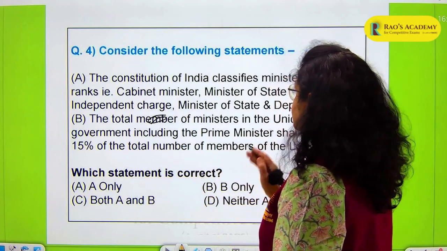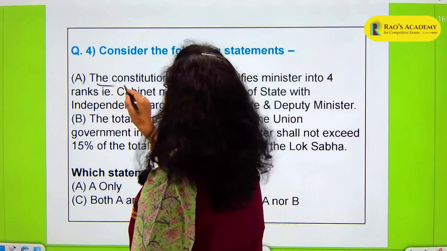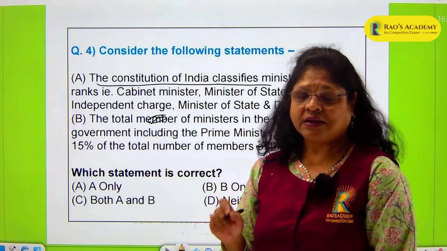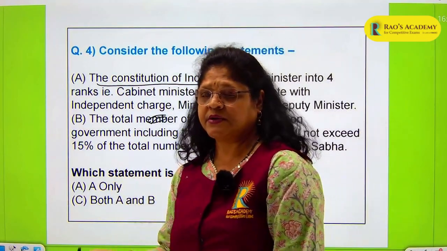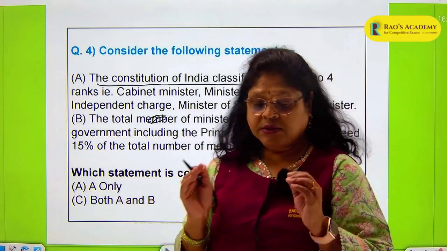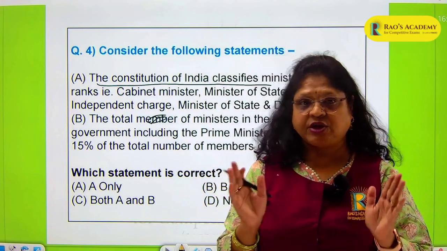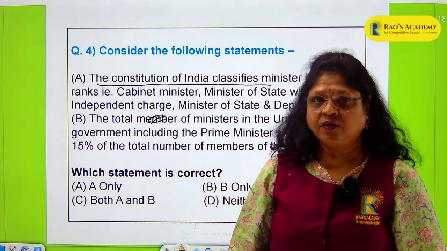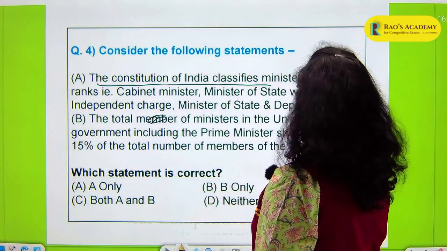So here the Constitution classifies ministers into 4 ranks. The point here is the Constitution. Does the Constitution mention that there has to be a Minister of State, a Minister of State for independent charge, a Deputy Minister? No. The Constitution's Article 74 only says there shall be a Council of Ministers with the Prime Minister at the helm, or he'll be the head of the Council of Ministers. So this particular statement is wrong.